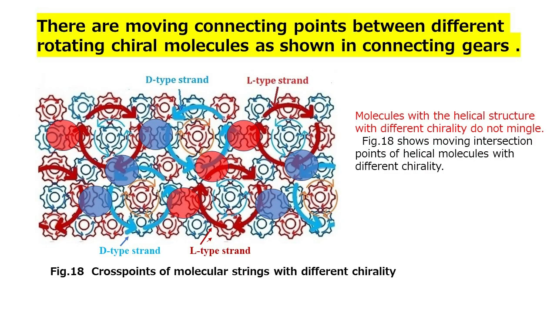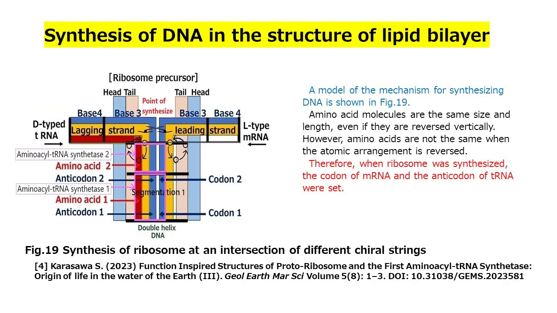There are moving connecting points between different rotating chiral molecules, as shown in connecting gears. Molecules with a helical structure with different chirality do not mingle. Fig 18 shows moving intersection points of helical molecules with different chirality. Synthesis of DNA in the structure of lipid bilayer. A model of the mechanism for synthesizing DNA is shown in Fig 19.